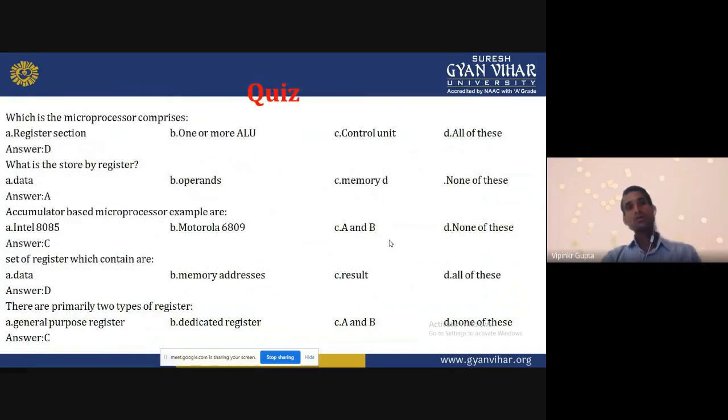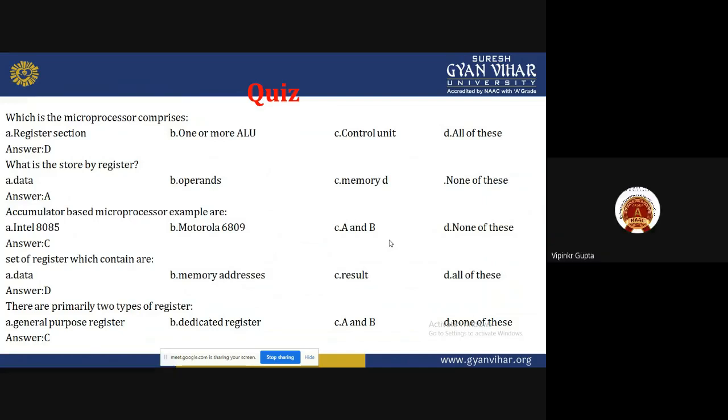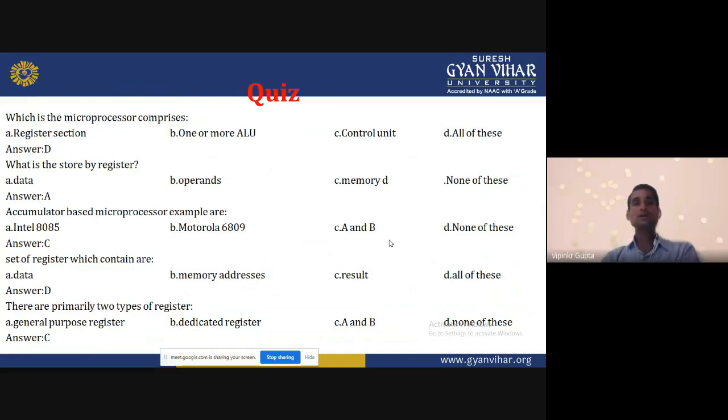Quiz. Which does the microprocessor comprise? Register section, one or more ALU, control unit, and all of these. In the microprocessor, we see that it has the registers, ALU, and control unit. So all things are available. So D is the correct answer.